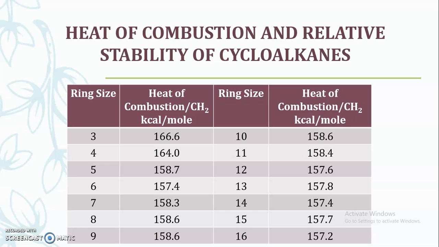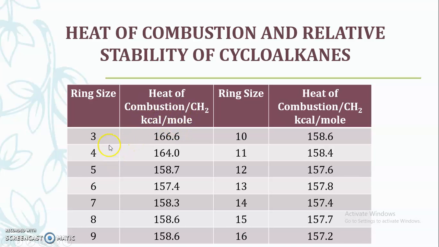Here on the left side column I have mentioned the ring size, and here the heat of combustion per CH2 in kilocalorie per mole. Suppose the ring size is 3, cyclopropane. When one CH2 is burned into carbon dioxide and water, it will evolve 166.6 kilocalorie per mole.